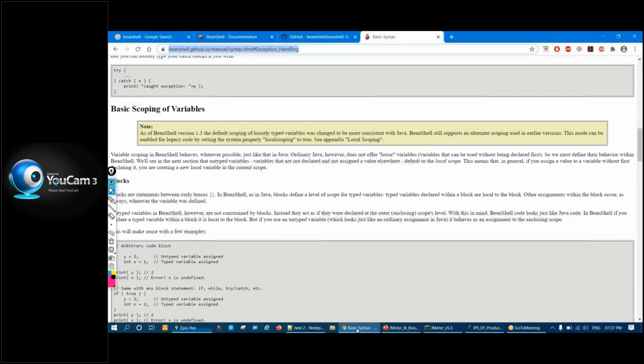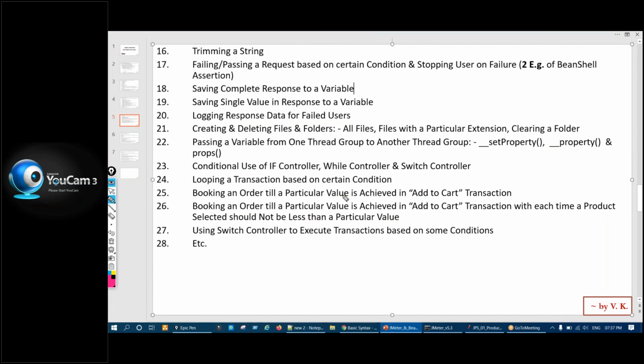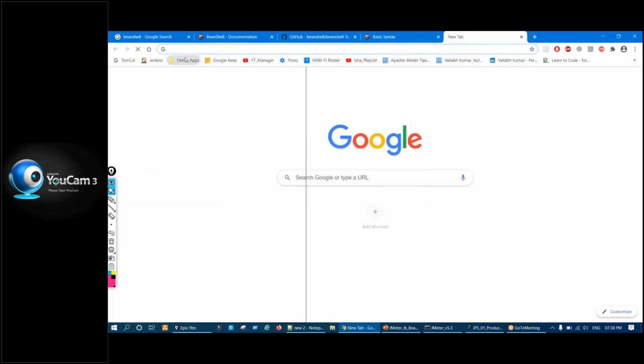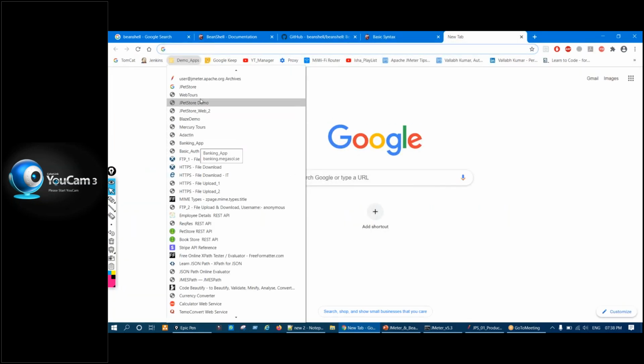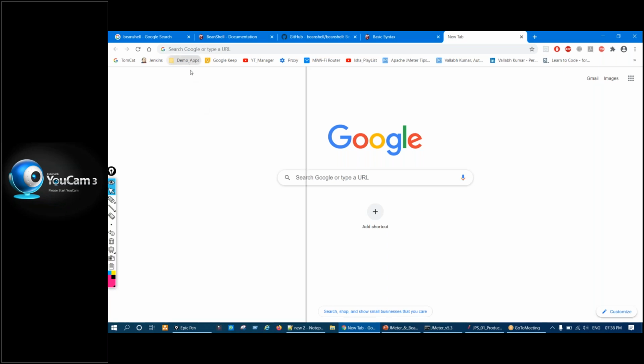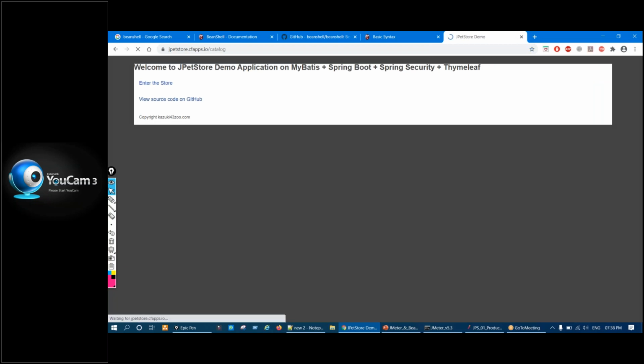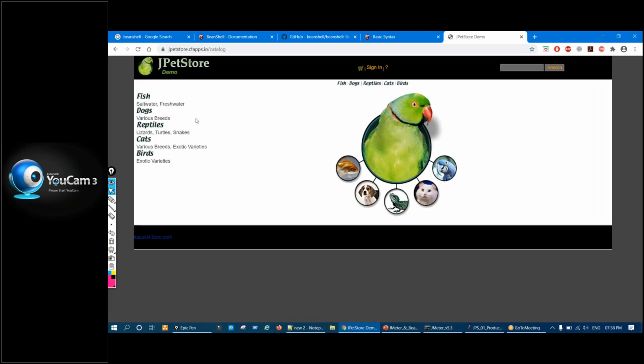Then there are some other scenarios for an application, and here one demo application is there. These are all interview questions actually, because in most companies nowadays they will give you a lab test or system test.